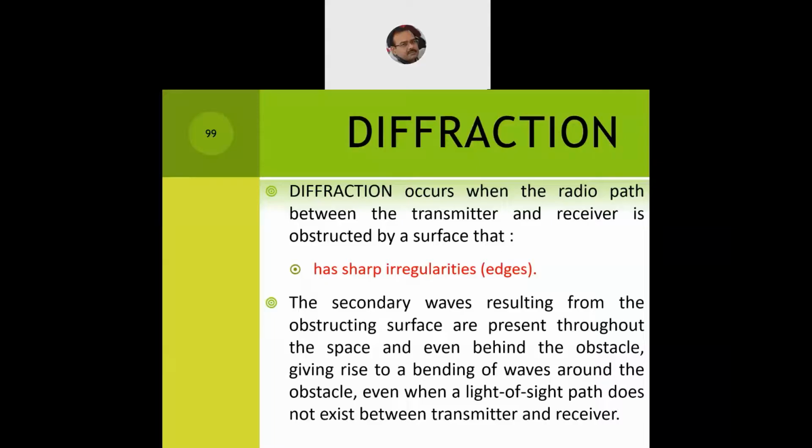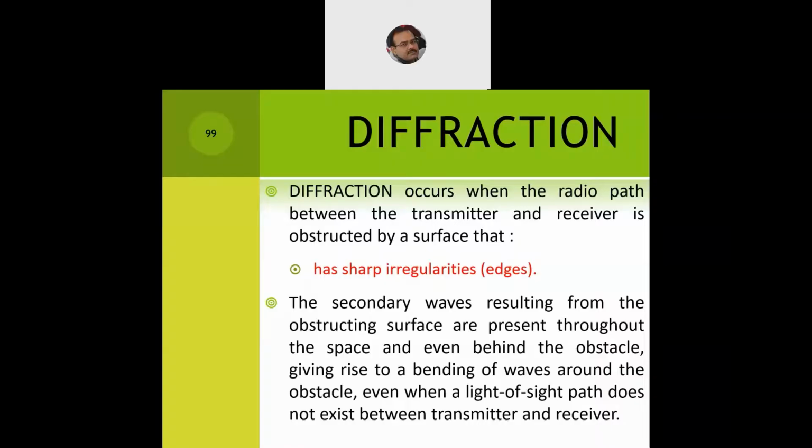The secondary waves resulting from the obstructing surface are present throughout the space. So once the wave has hit, the secondary waves are emitted or reflected back. They are present throughout the open air, in the entire atmosphere, and even behind the obstacle, giving rise to a bending of waves around the obstacle, even when the line of sight path does not exist between the transmitter and the receiver.